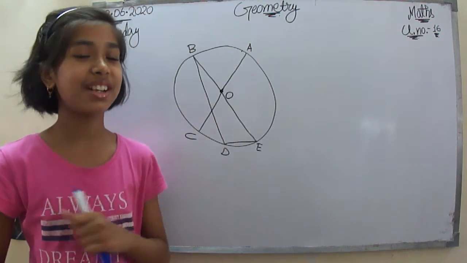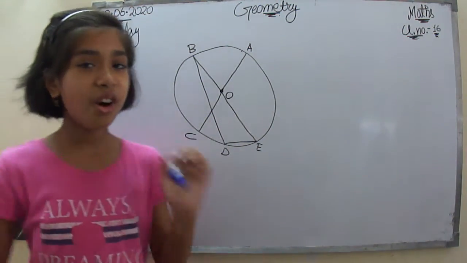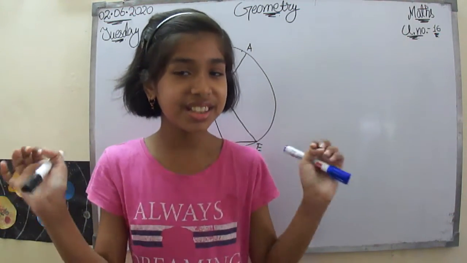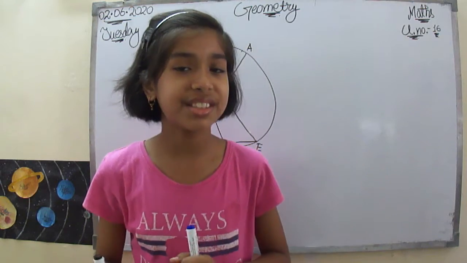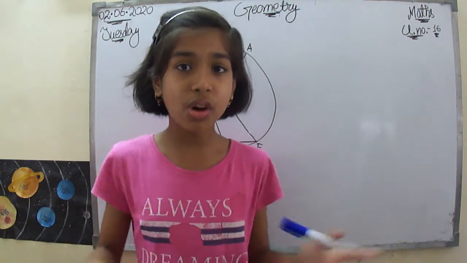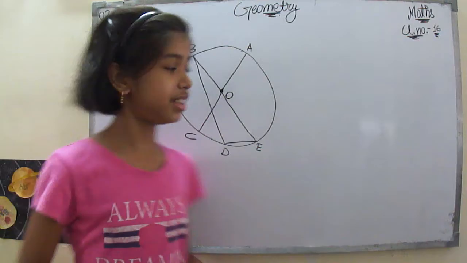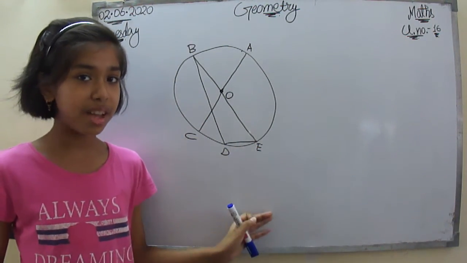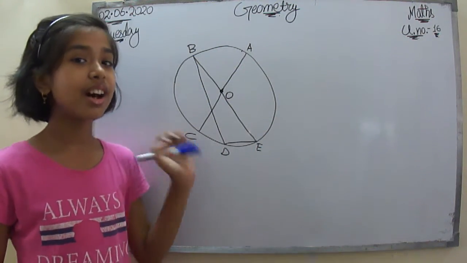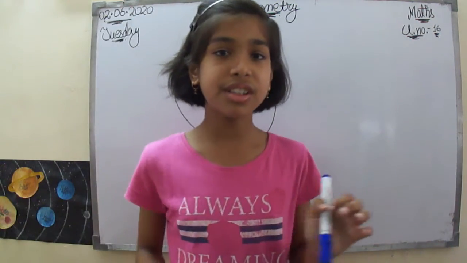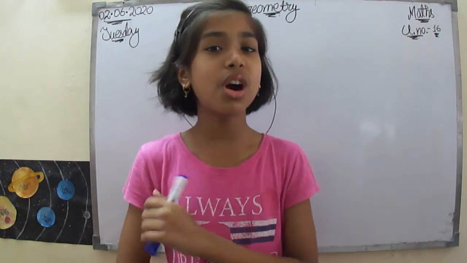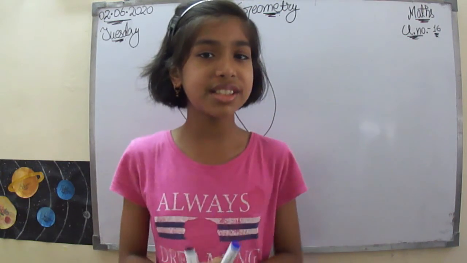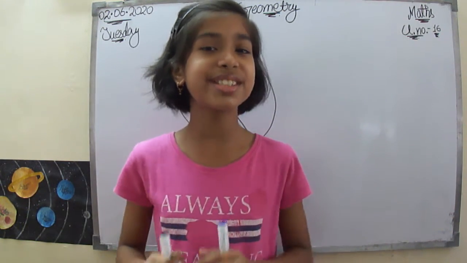Let's start naming that. So firstly, we have learned that all the diameters are going to be the chord, right? Because the diameter connects the 2 points on the circumference. But not all the chords are a diameter. Let's say this chord over here, D and E. Is it a diameter? No, but it is a chord. So it is not must that all the chords are the diameter. But as we already know that all the diameters are a chord. I think you are clear with this.